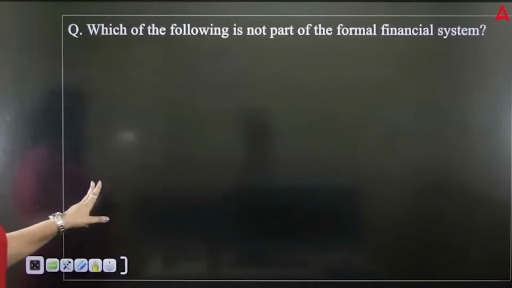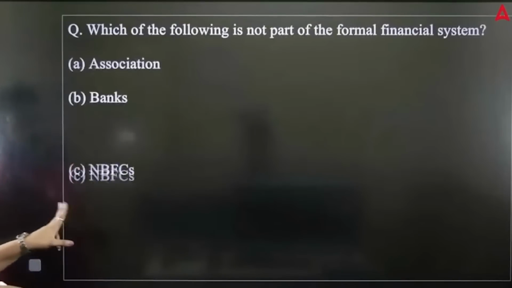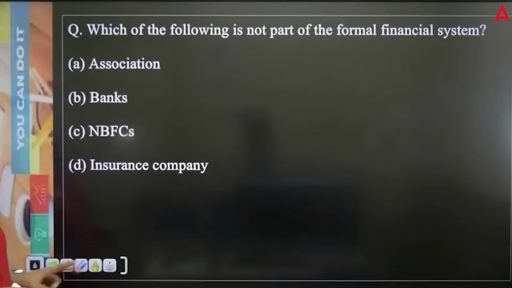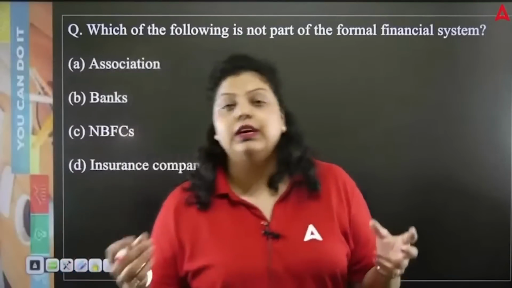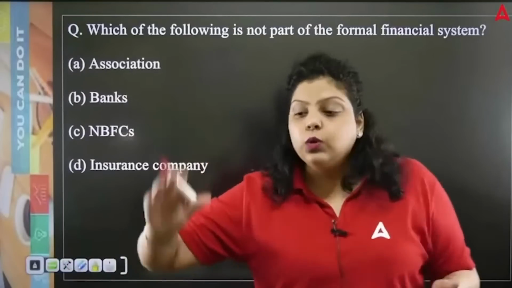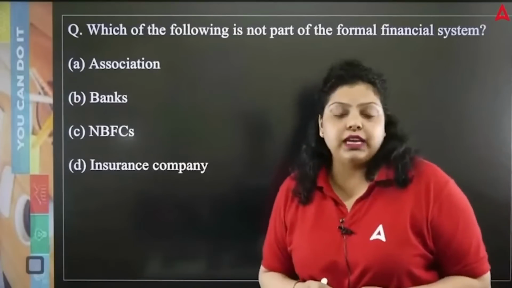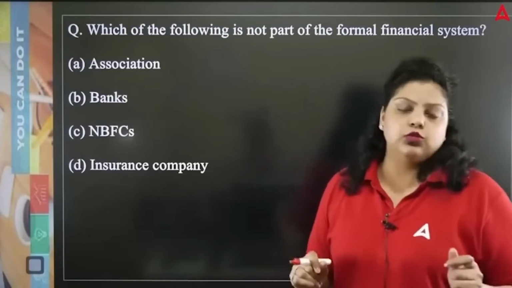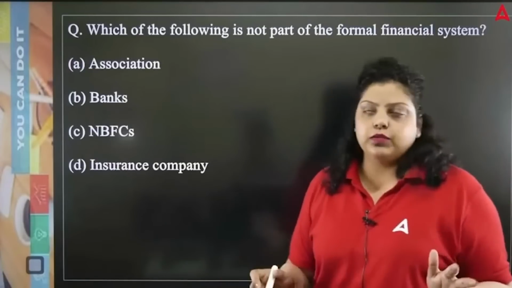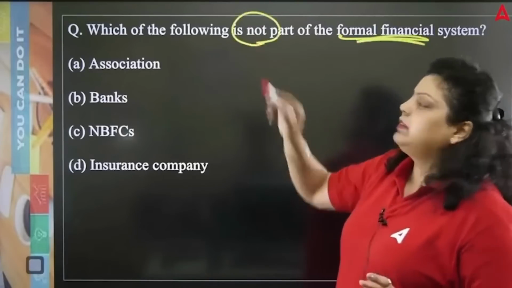Next question is talking about which of the following is not part of the formal financial system. So we know the financial system is divided into two parts, formal and informal. Formal financial system means simply where you have to follow rules and regulations, where there are regulatory bodies available who tell you what to do and what you are not able to do. And in case of informal financial system, there is no regulatory body. They can decide by themselves what they want to charge and how they want to perform. So the formal financial system is regulated.